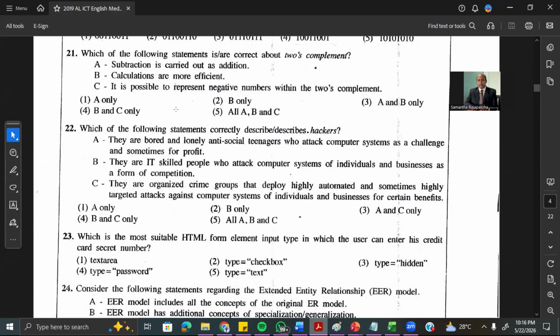Yes, that is correct. They are IT skilled people who attack computer systems or individuals or businesses as a form of competition. Yes, that's also possible. They are organized crime groups that deploy highly automated and sometimes highly targeted attacks against the computer systems of individuals or businesses for certain benefits. Yes, all are correct.